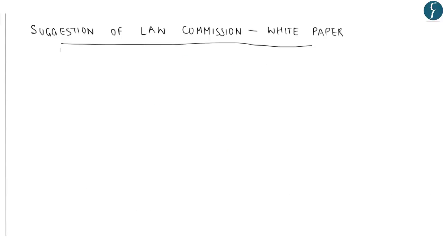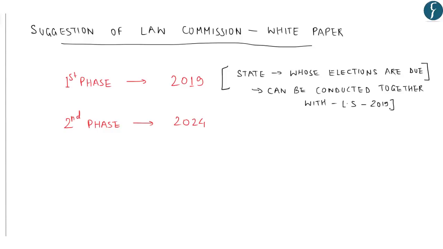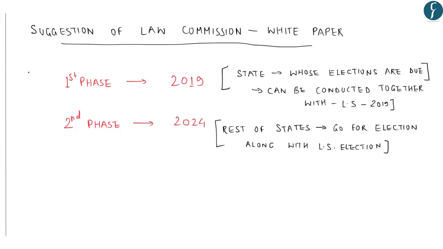Taking the cue from Niti Aayog's suggestion, even the white paper by Law Commission has suggested to conduct elections in two phases. In the first phase, those states whose elections are due around the Lok Sabha can be conducted together with the Lok Sabha of 2019. Similarly, in the second phase, the rest of the states can go to elections in proximity with the Lok Sabha of 2024. So in this way, in two phases, that is in 2019 and in 2024, we will be able to achieve some sort of synchronicity with respect to simultaneous elections.